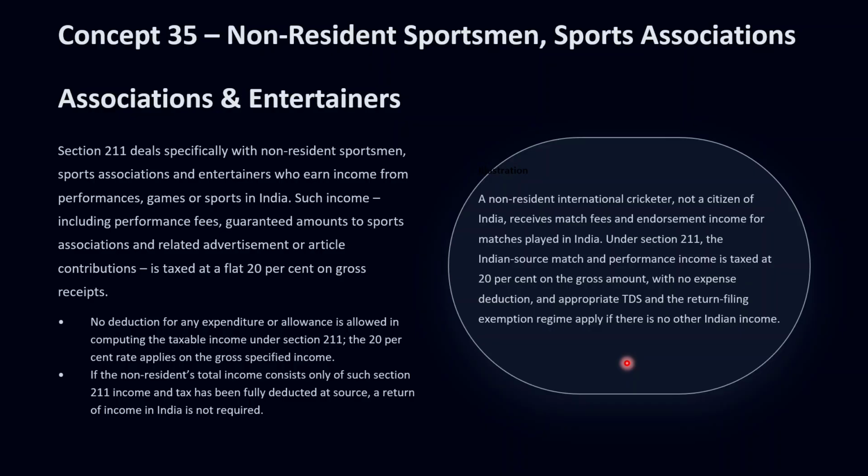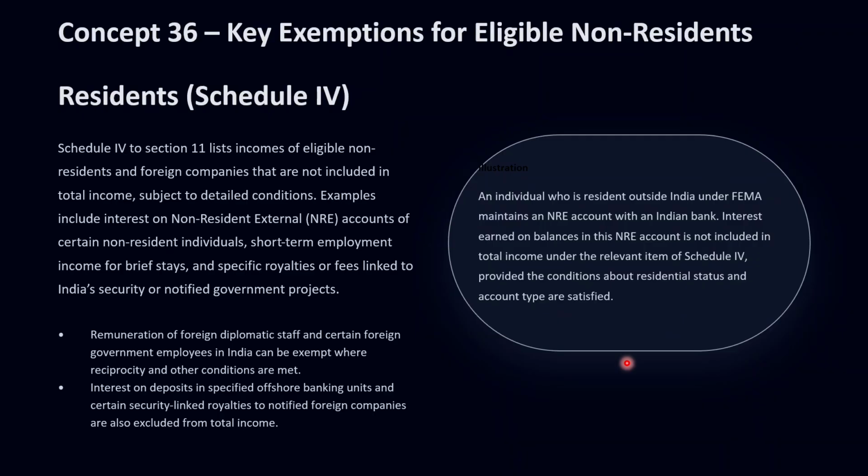So this is all about the non-resident sportsmen, sports association, and entertainers. If we move further to concept number 36, concept 36 here takes us to Schedule 4, which lists several incomes of eligible non-residents and foreign companies that are not included in the total income. The items in Schedule 4 cover a wide range of situations.